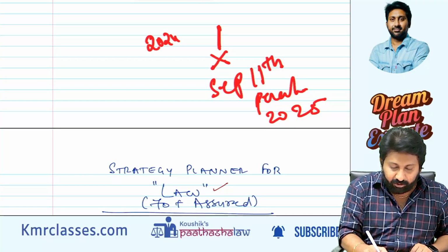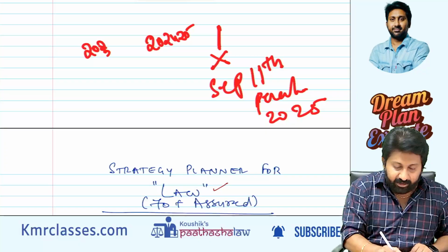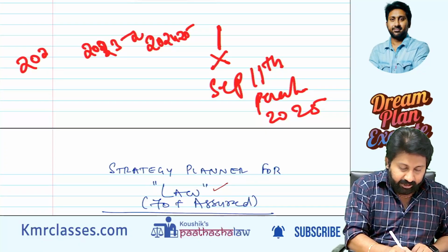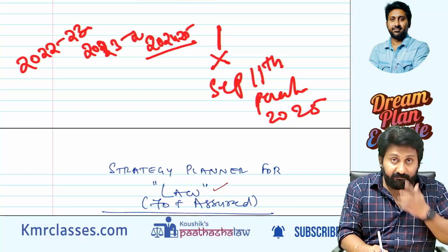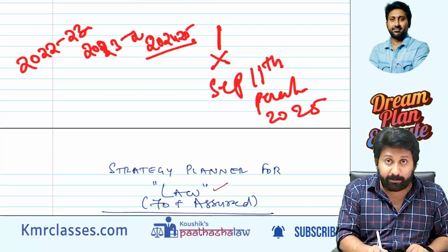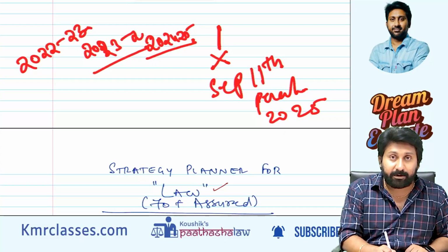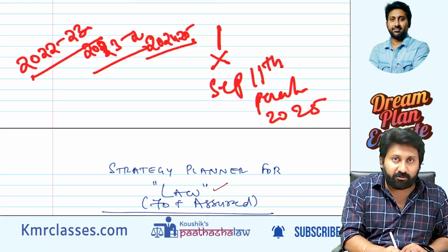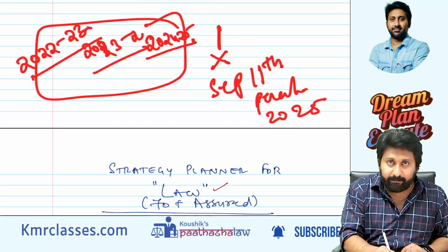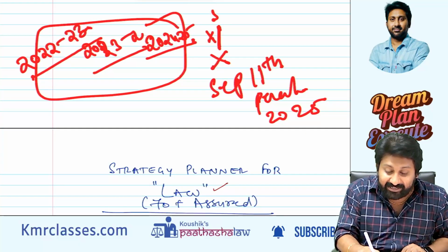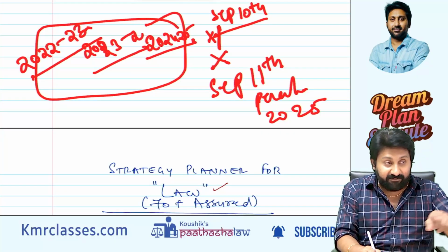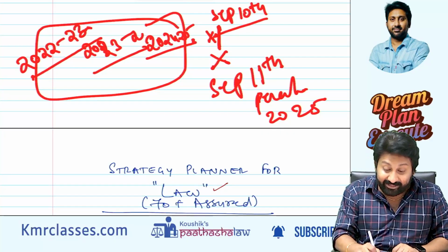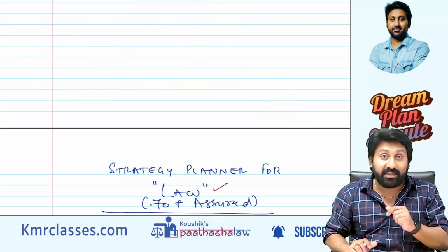So 24-25, 23-24, 22-23. If you take these 3 years, means from 1st April 24 to 25, from 1st April 23 to 24, and from 1st April 22 to 23, then even if an offense was committed just yesterday, September 10th, 2025, and a penalty was paid, this will not obstruct you from going for DVR.